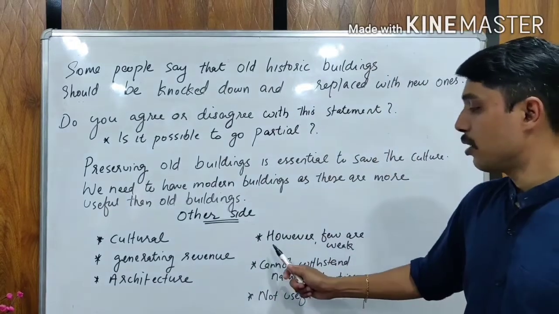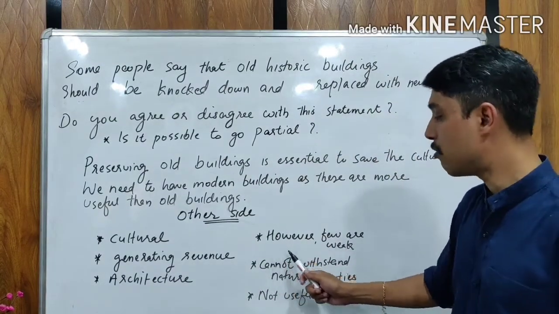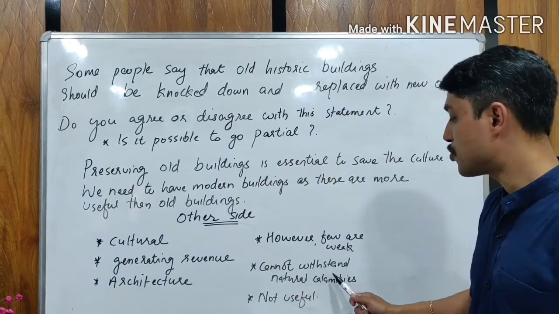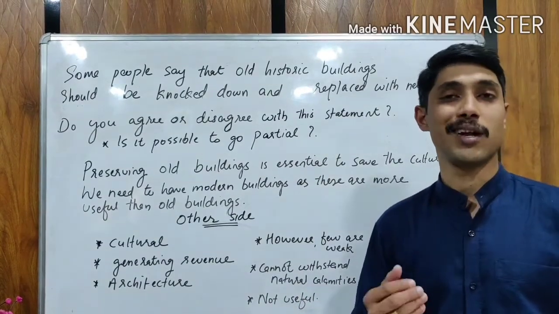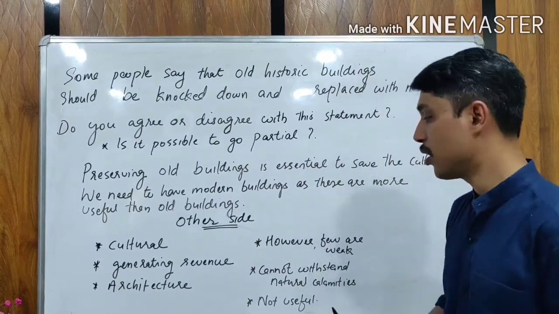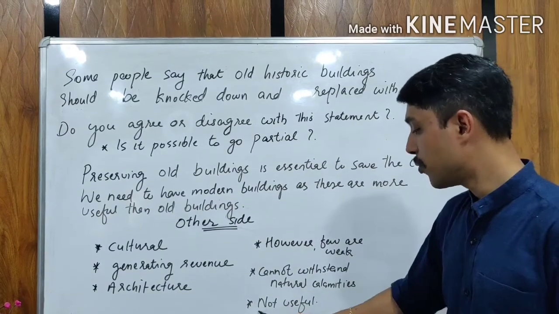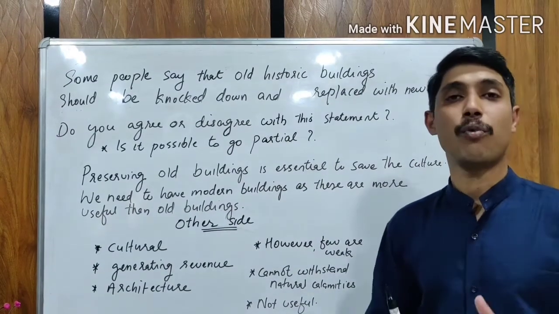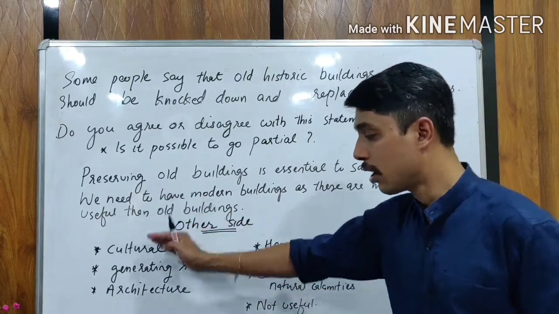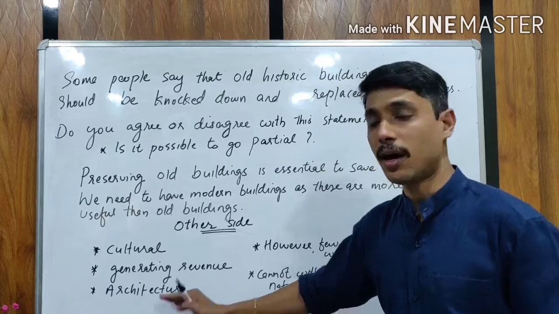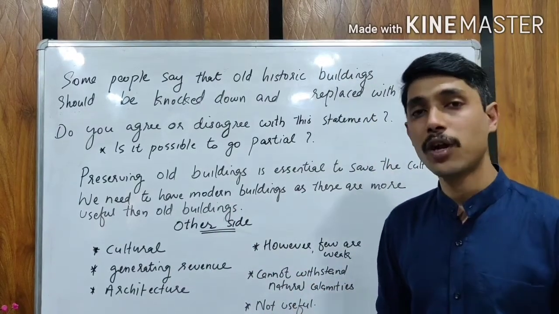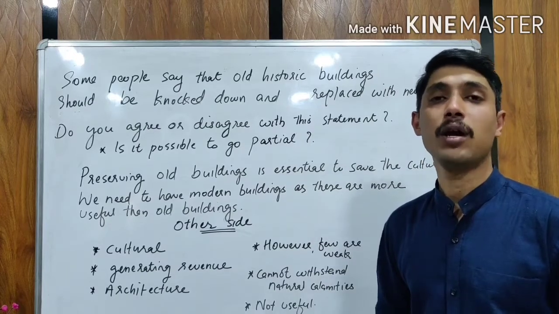At the same time, you can write in the second body paragraph, however, there are a few old buildings that are very weak in structure and cannot withstand natural calamities. That means if there is any flood or earthquake, they can be demolished. So, because of these reasons, we cannot maintain such buildings. Because some buildings are not useful, there is no point in saying that we need to save them. So here you are not making a contradiction. You are agreeing with the statement that it should be preserved. At the same time, you are looking at the other side of it. There is a possibility that there are some buildings that are very weak and not useful. Such buildings should be demolished.